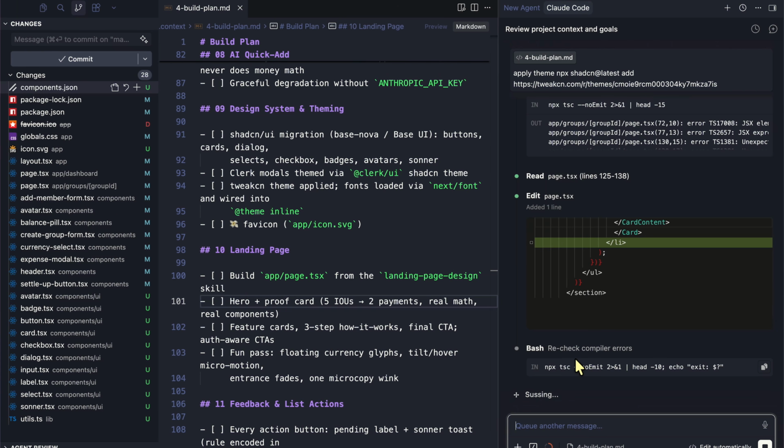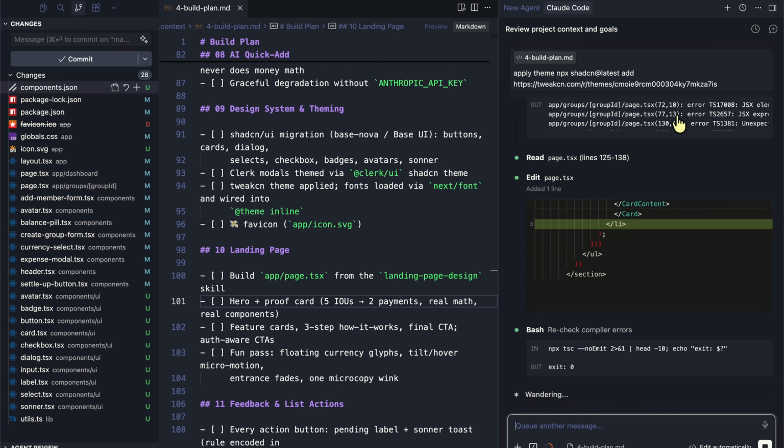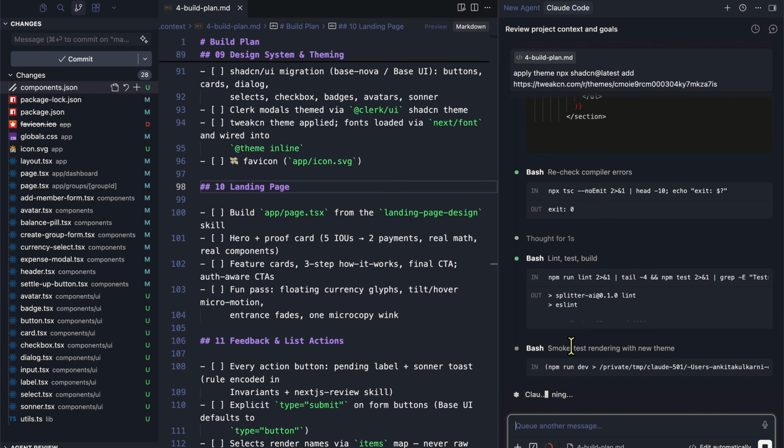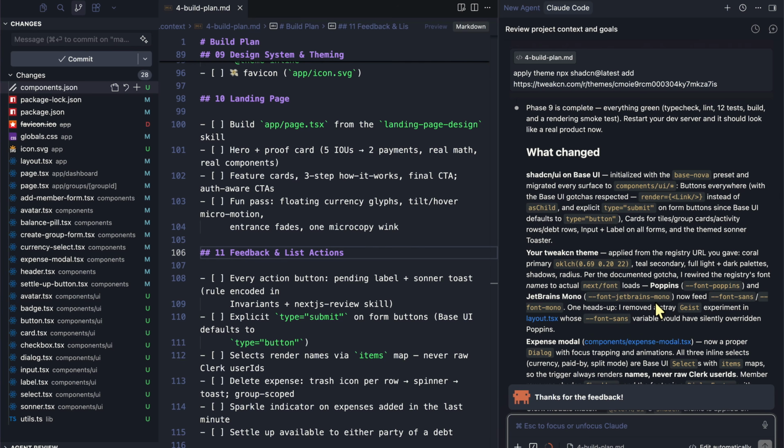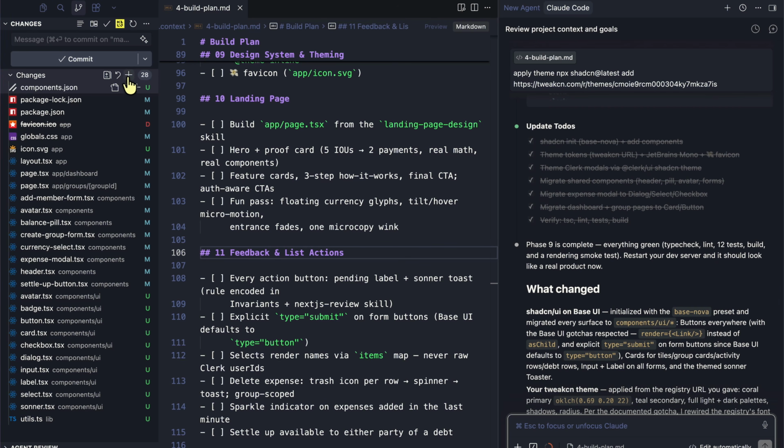Let's just say yes because it's running to make sure TypeScript is happy. Say yes. Smoke testing, rendering with the new theme, which is amazing. And it's almost done. There we go. So everything has been updated and phase 9 is completed too.